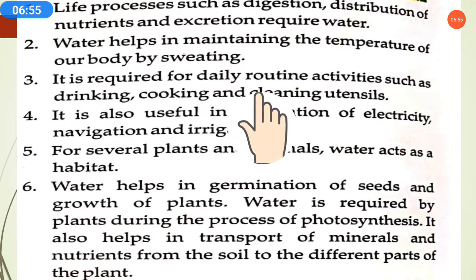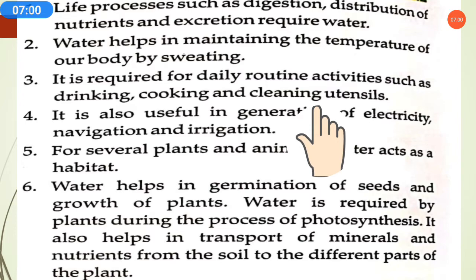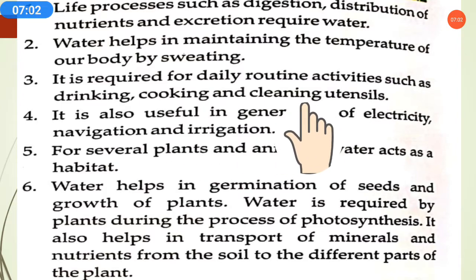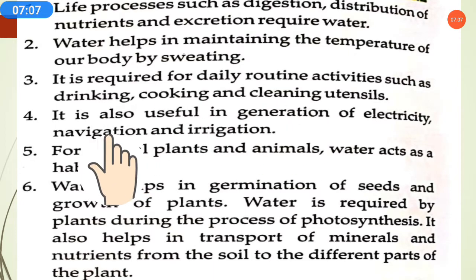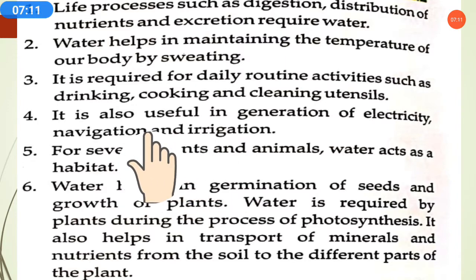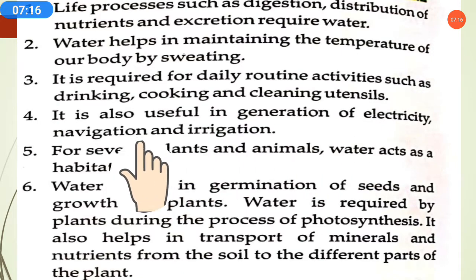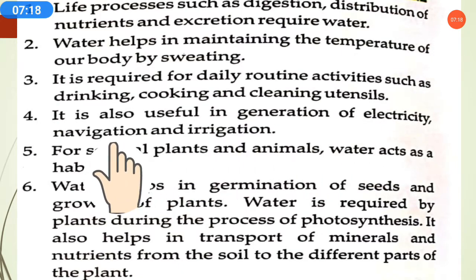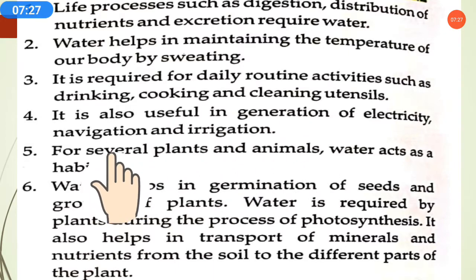Third, it is required for daily routine activities such as drinking, cooking and cleaning utensils. As we know, for doing these daily life activities, we require water. It is also useful in generation of electricity, navigation and irrigation. Water is required to produce electricity, it helps in the navigation process and the irrigation process. So for those purposes also water is very important.